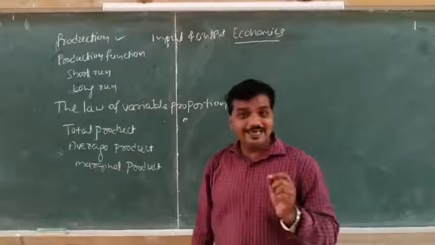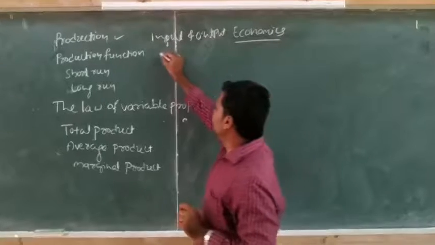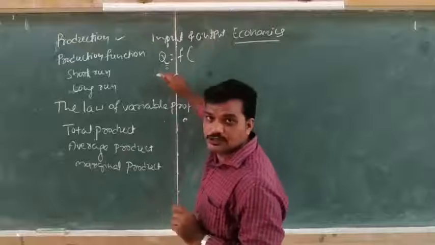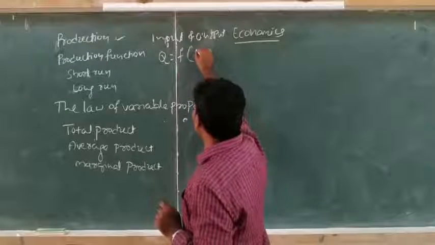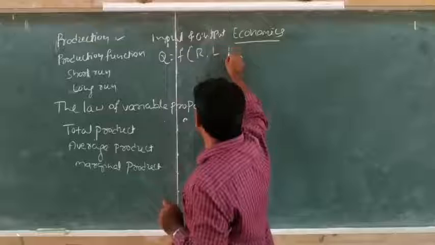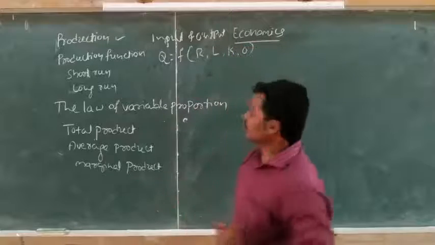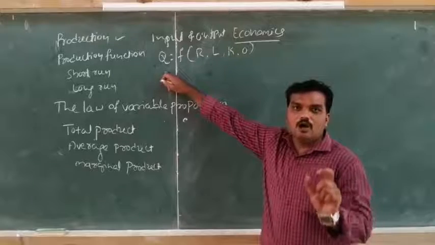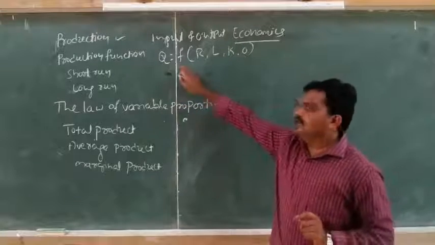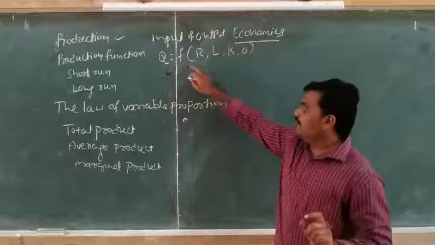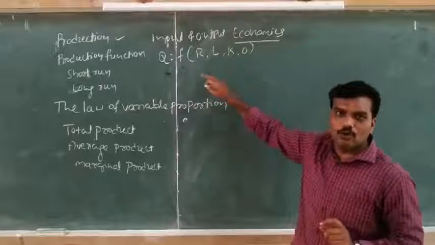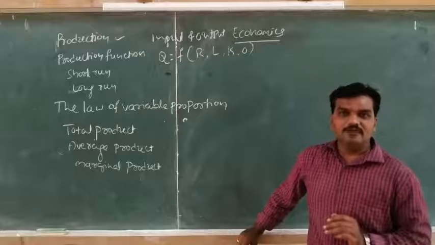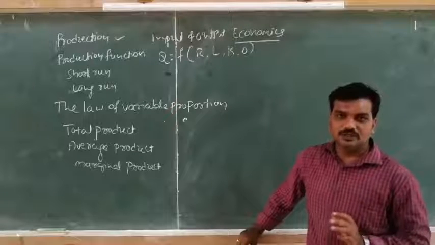The production function can be explained through the mathematical equation, that is Q = f(R, L, K, O). See, Q means output, quantity of output. F stands for functional relationship. R, L, K, O represent different factors of production used in the production process.